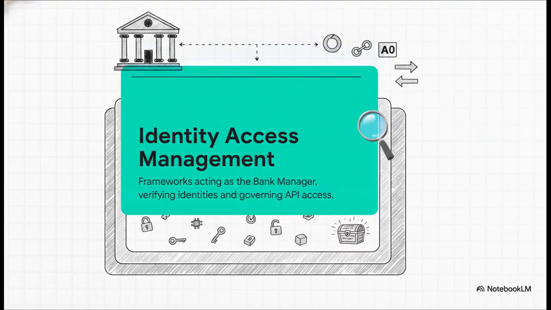Zooming all the way out to our final blueprint layer, all these tokens in transit, all those secrets locked in the vault, they're ultimately governed by your identity and access management framework. This is the bank manager. Platforms like Okta or Auth0, using protocols like OAuth, OpenID Connect, and SAML, sit at the very top of your stack. They are the secure identity fabric that orchestrates exactly who gets a token, what secrets they're allowed to see, and ensures the entire anatomy of access is robustly verified.